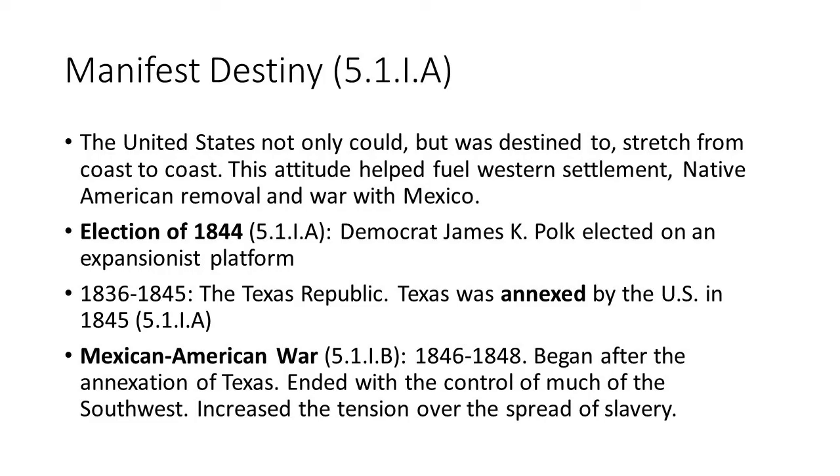And we're going to see this in the 1840s. And this brings us into conflict with Native Americans, which is nothing new, but also now with Mexico. We're going to have a war with Mexico. So this really begins in 1844 with the election of James K. Polk. He kind of modeled himself after Andrew Jackson. And he was elected on an expansionist platform.